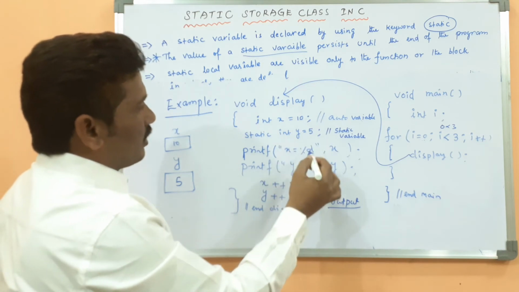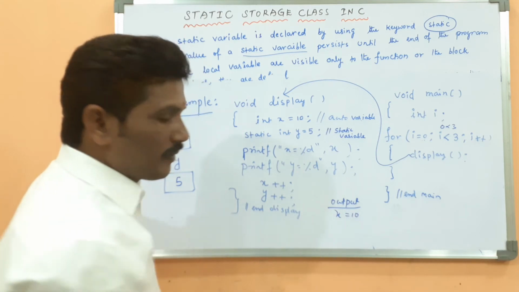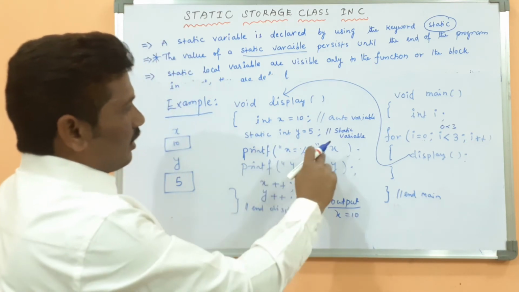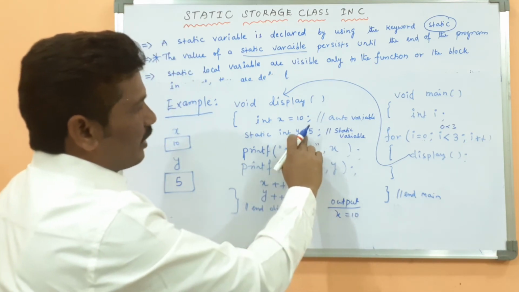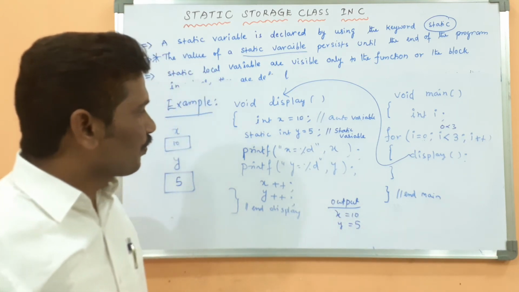Then after that, I will write here the output of this program is, yeah, then x equal to x. What is the x value? 10 will be displayed. Then y equal to y. What is the static variable y? Then y equal to 5 will be displayed.